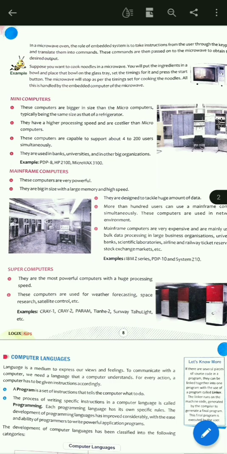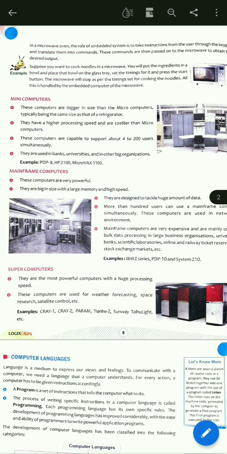Okay, students. Then comes supercomputers. They are the most powerful computers with a huge processing speed. Okay, students. These are the most powerful computers, meaning these are more powerful than mini computers, microcomputers, and even the mainframe computers. Okay, and the speed of these computers is also very high.